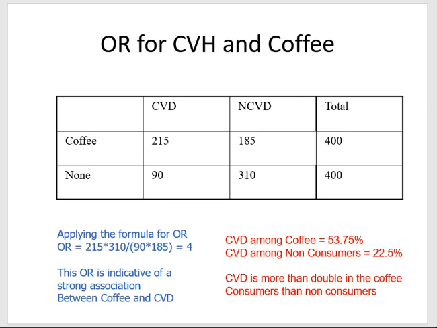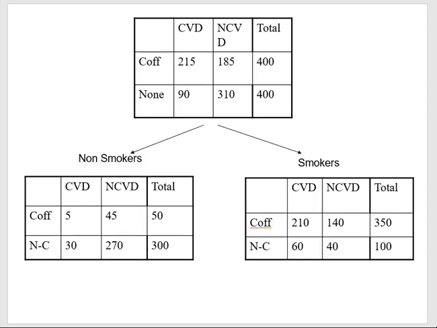Then what are we supposed to do next? Next, you're supposed to look at the same exact analysis, the relationship between coffee and CVD, the relationship between the independent and dependent variable, but for subgroups of the confounding variable.